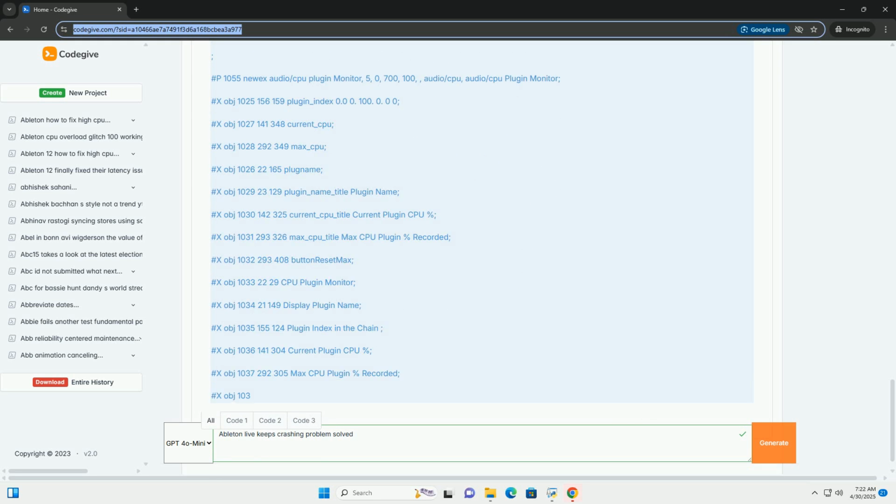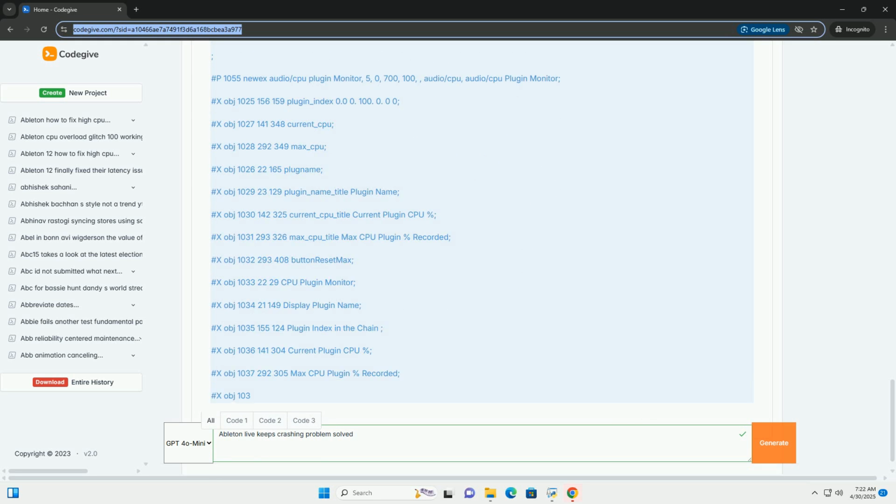1. Update everything. Ableton Live: make sure you're running the latest version of Ableton Live. Older versions might have known bugs that have been fixed. Operating system: ensure your Windows or Mac OS is up to date. Drivers: update your audio interface drivers, graphics card drivers, and any other relevant drivers. Go directly to the manufacturer's website for the most recent versions.